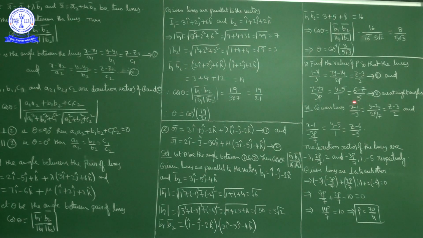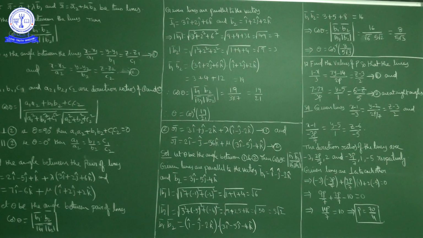Here a1, b1, c1 are −3, 2p/7 and 2, the direction ratios of the first line. The direction ratios of the second line, a2, b2, c2, are −3p/7, 1 and −5.